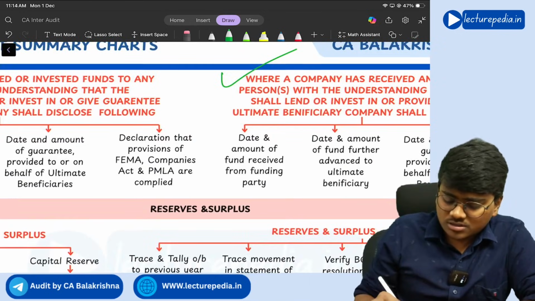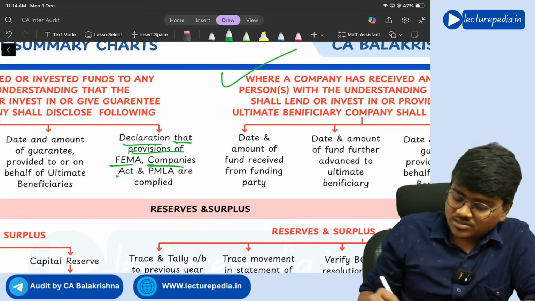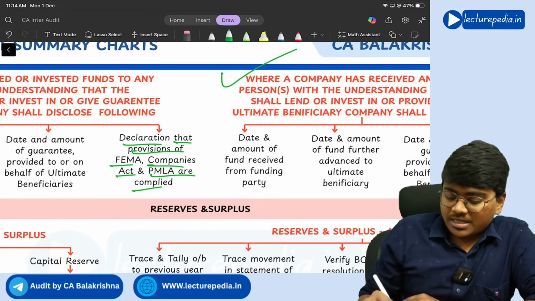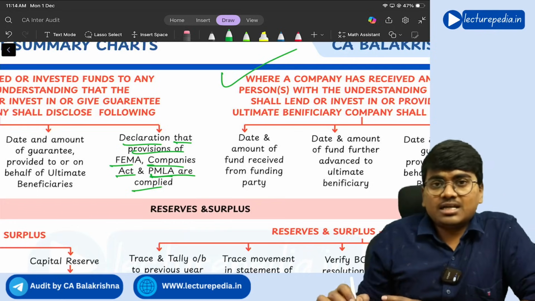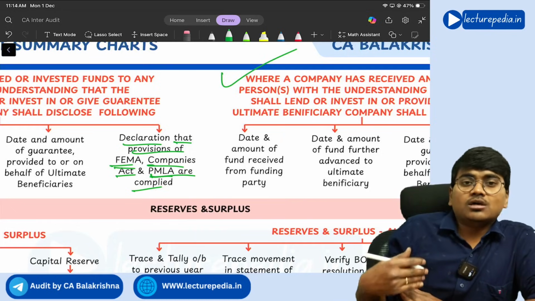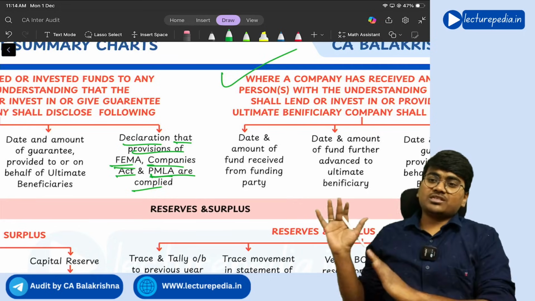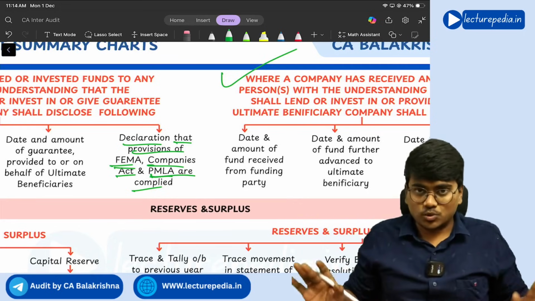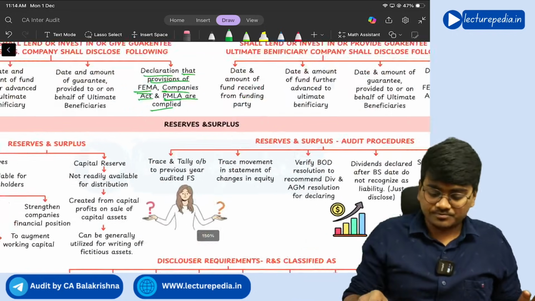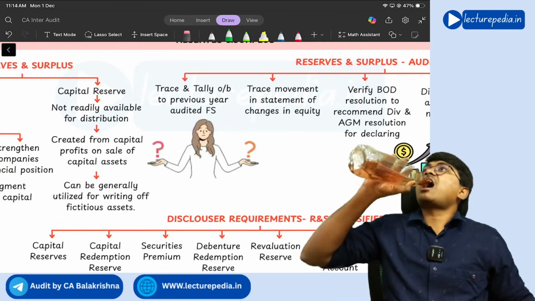And finally, you should also disclose a declaration that the provisions of FEMA, the Companies Act and PMLA are complied with. PMLA means Prevention of Money Laundering Act. FEMA means Foreign Exchange Management Act. Understanding? If these provisions are applicable, whether they have been complied with or not, you need to disclose. Clear? So these four disclosures you need to make in these two situations. Yes. Next. So the first part, share capital, is completed.